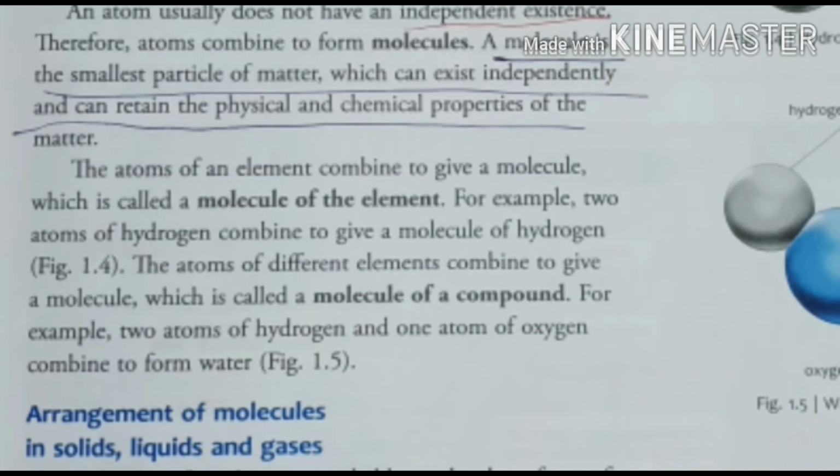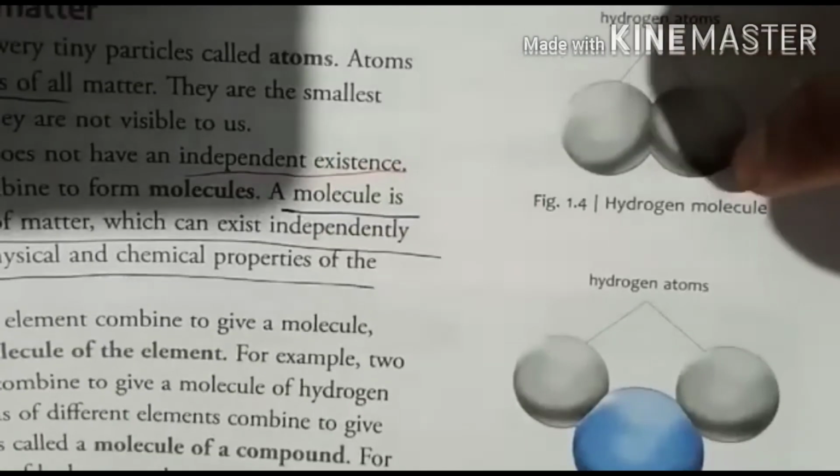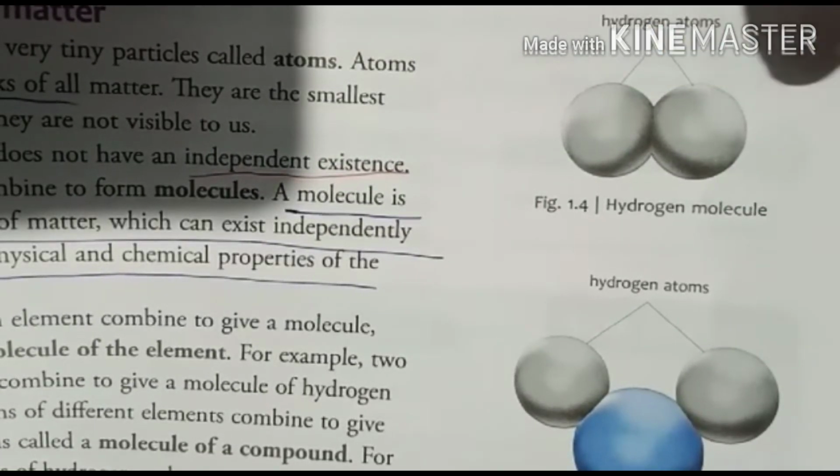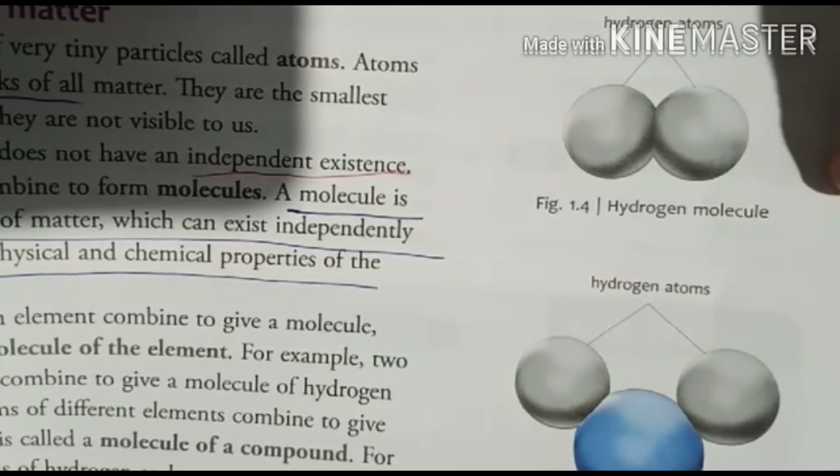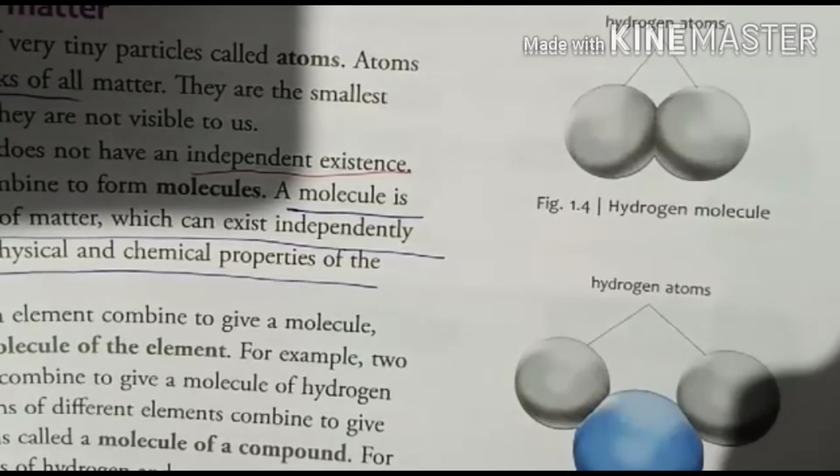For example, 2 atoms of hydrogen combine to give a molecule of hydrogen. In this picture, one hydrogen and a second hydrogen, these 2 hydrogen atoms are combining and forming one molecule, so they are a molecule of an element.